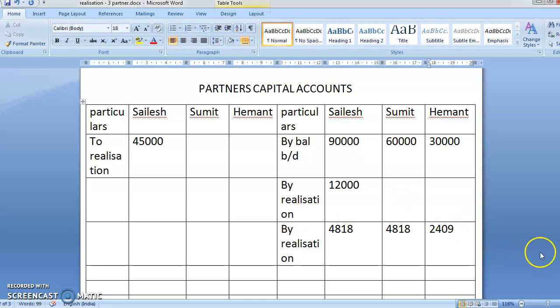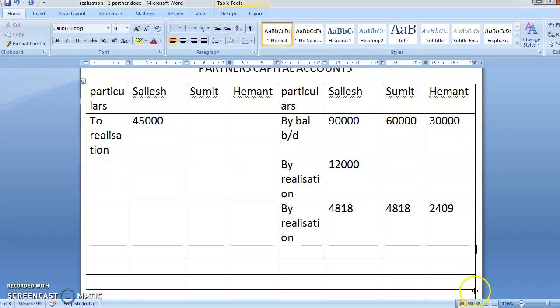Now final balance. Now see, I can see that my credit side is bigger. So I'm going to write my credit total. So this comes to 32,409. There is nothing on the debit side. So this will only be paid back to him. Here it's coming at 64,818. Yes. So here also it will come as 64,818. Now you will be doing this total.